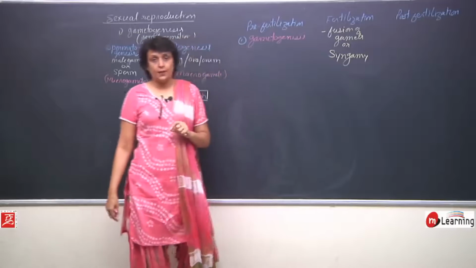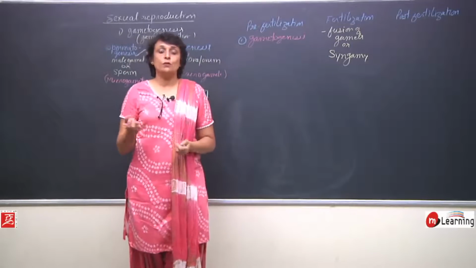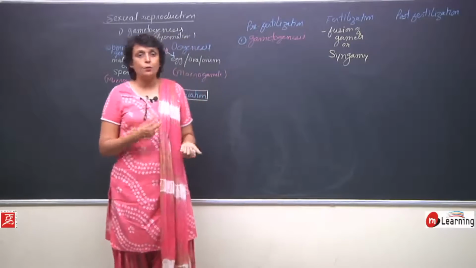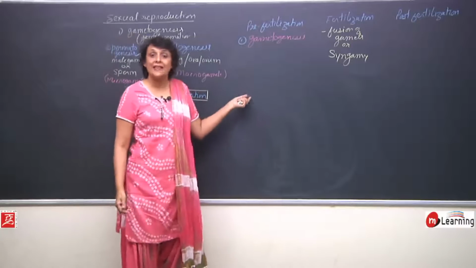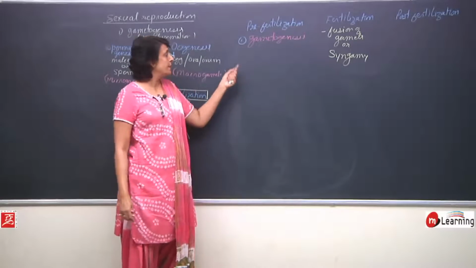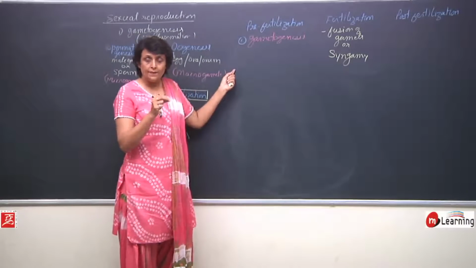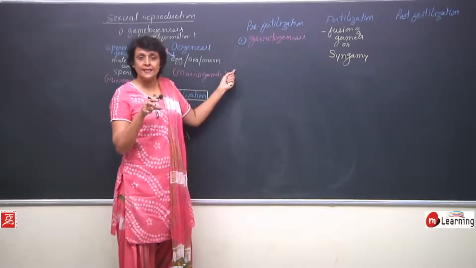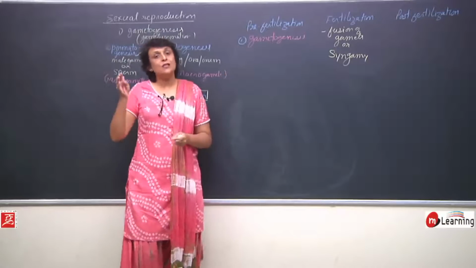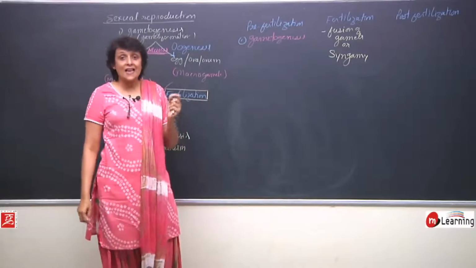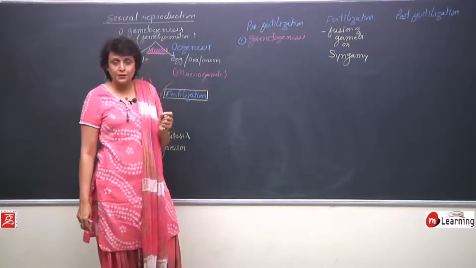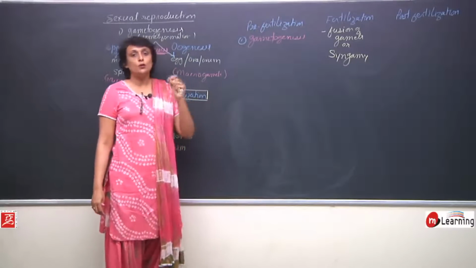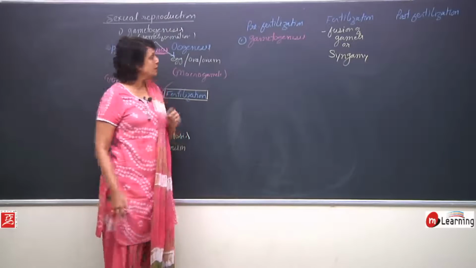In plants, the male gamete is produced inside the pollen grain, and pollen grain is produced in the anther part of the flower. From the anther, when these pollens are released, they should travel to the stigma. This transfer of pollen grains from anther to stigma is known as pollination.